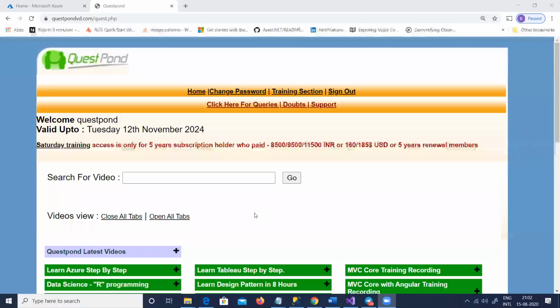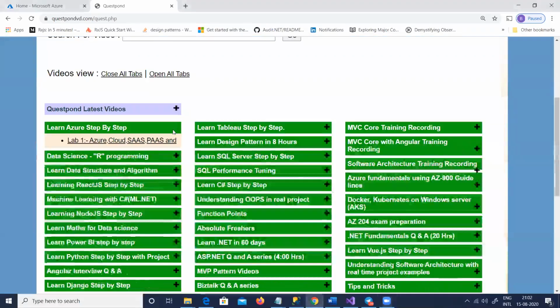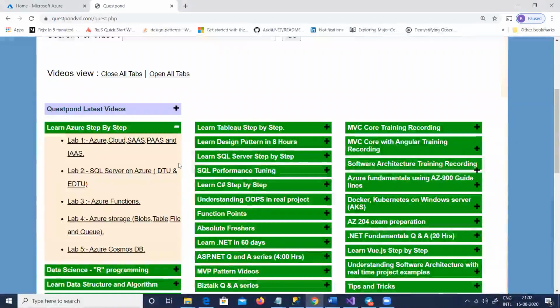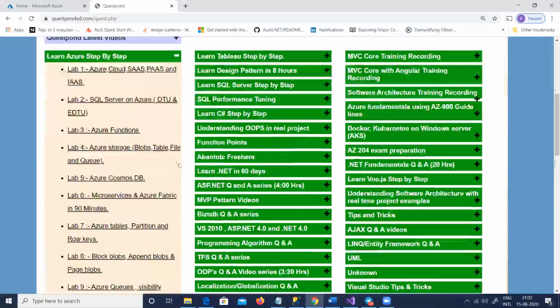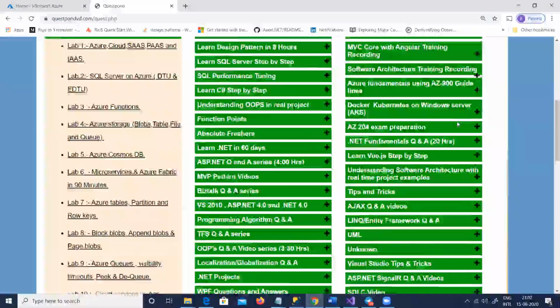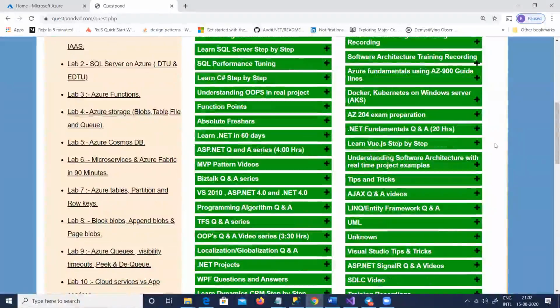So guys, first thing, if you are new to AZ204, if you are coming to the Questponse class for the first time, I would suggest you go and start with the first Azure step by step. This is for people who have joined new today. So start with lab 1, lab 2, go through AZ900 as well. AZ900 is a basic course, which will help you to understand, and then you start with 204.